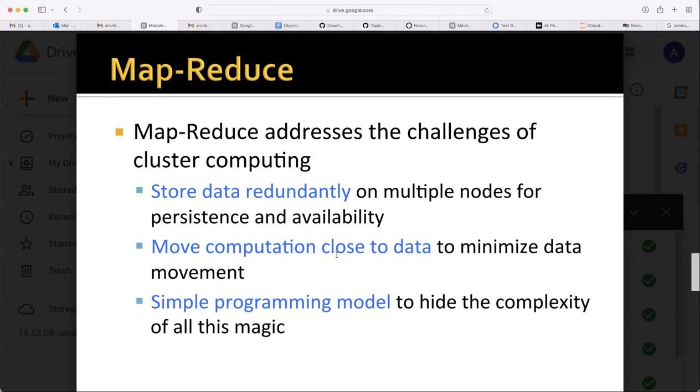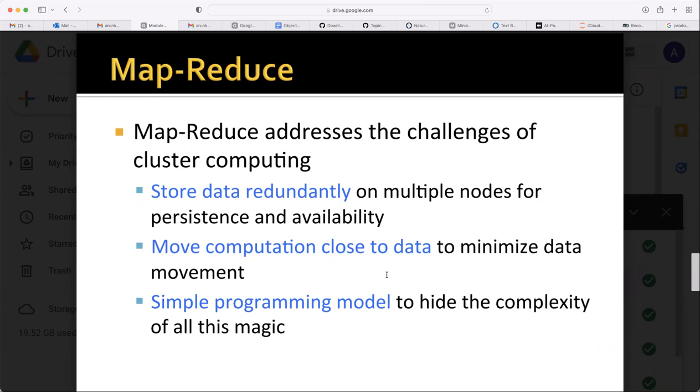It has a mechanism to find out which node failed and from which node it is not getting a signal. Then it will also have a mechanism to know where the copy of that data is in another node. Then it may connect to that node and assign the new task if any processing should be done. So again, it should get the data from where it is duplicated. Redundant means duplicated. So store data redundantly on multiple nodes for persistence and availability.